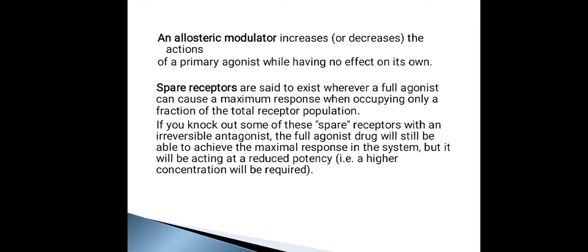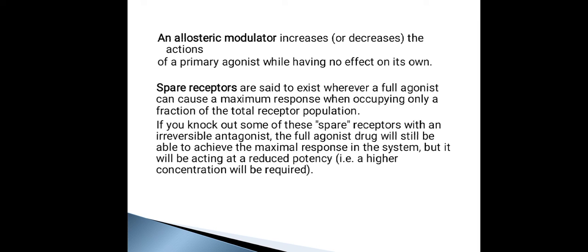So in the non-equilibrium type, I told you that whenever the antagonist binds to the binding site irreversibly or pseudo-reversibly, the DRC of the agonist in the presence of the antagonist will shift rightwards, and the maximum response of the DRC will decrease if the spare receptors are low. So what are spare receptors?